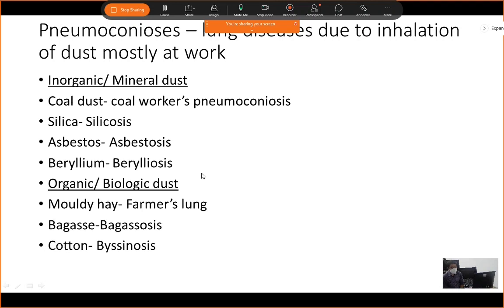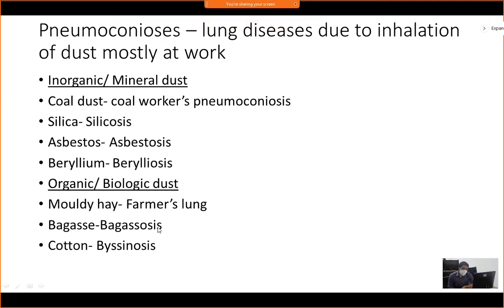So pneumoconiosis is kind of a theory question for you. Sometimes they may ask in Viva also, to name some conditions, what is pneumoconiosis, and give some examples, but it is more important from the theory point of view. So this much about pneumoconiosis. If you remember this much, it's enough for you.